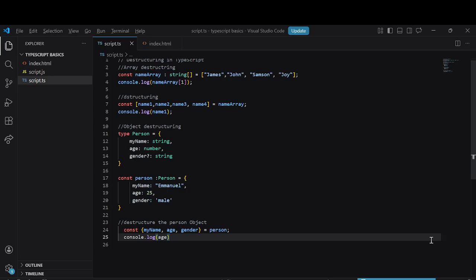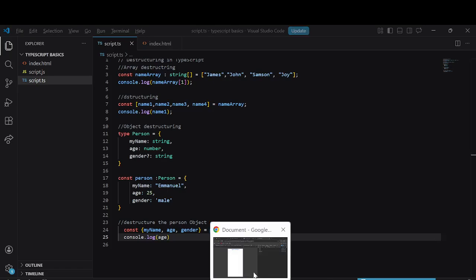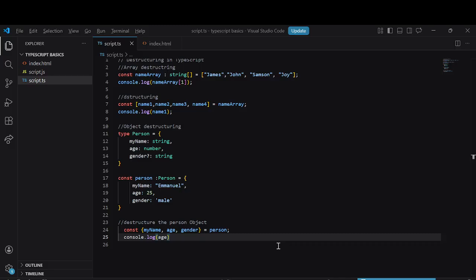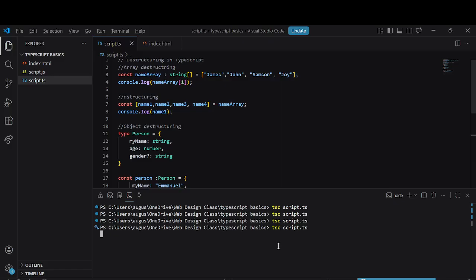First, let's compile this. It's kind of slow.